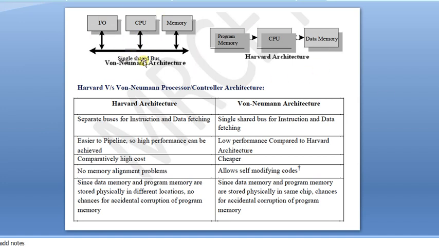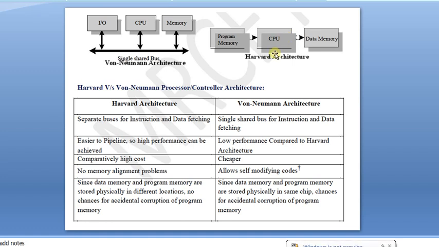Let us look at the diagram of the input output, CPU and memory, which share common buses to synchronize between the IO and CPU, and CPU and memory. Here buffers and channelizing will be there. Here are program memory, CPU and data memory. Program memory is different and data memory is different. To get the data memory as well as program memory, the hardware logic is very important. If that is not proper, obviously we cannot perform instruction fetching and getting the data to execute particular instructions. It is not possible in Harvard architecture.